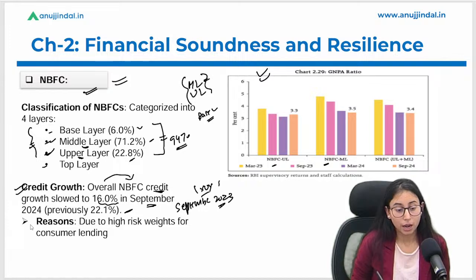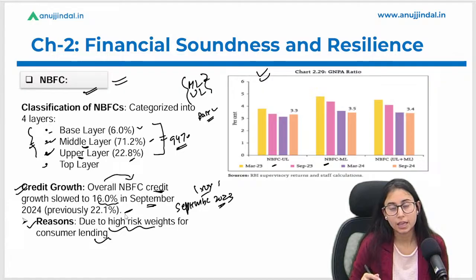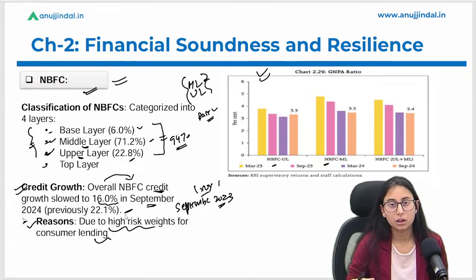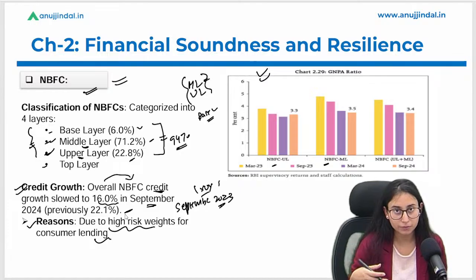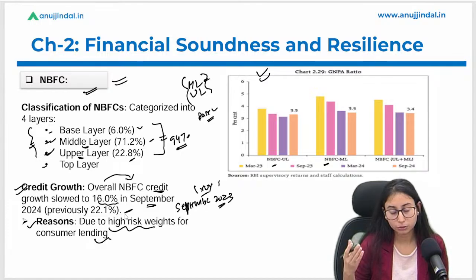Okay, and the reason behind this is high risk weights for consumer lending. As we know, RBI released a regulatory requirement for the NBFCs wherein they have to maintain higher risk weights related to personal loans that are given by NBFCs to the borrowers.